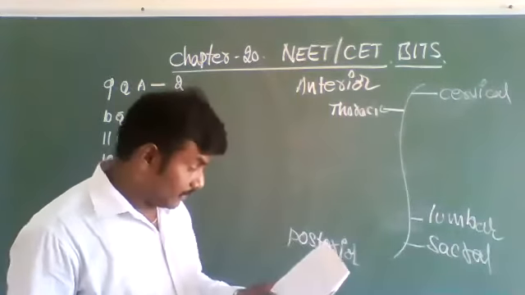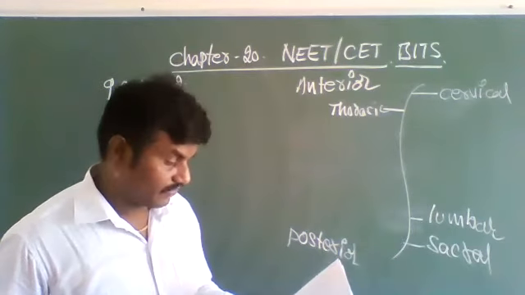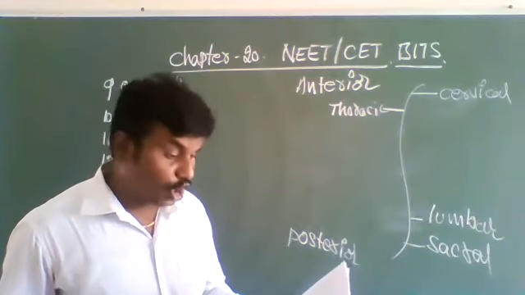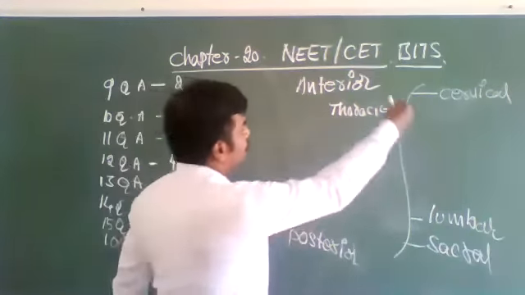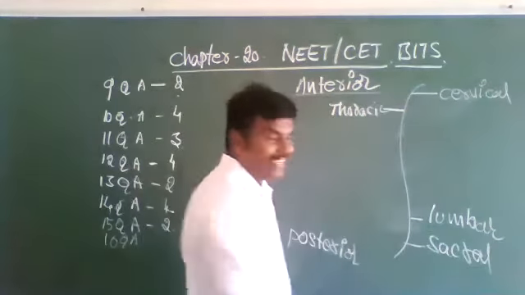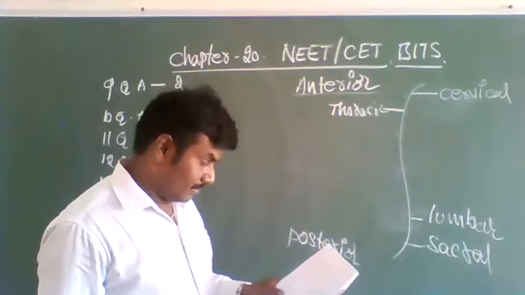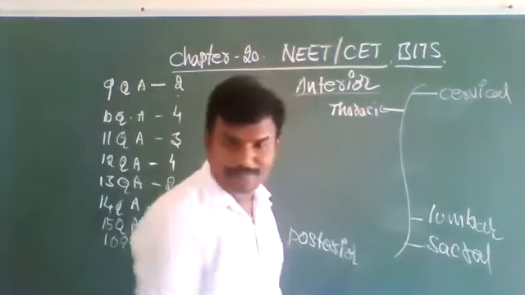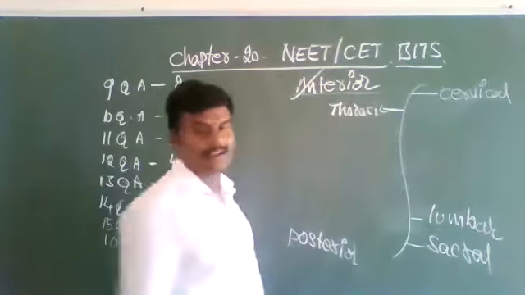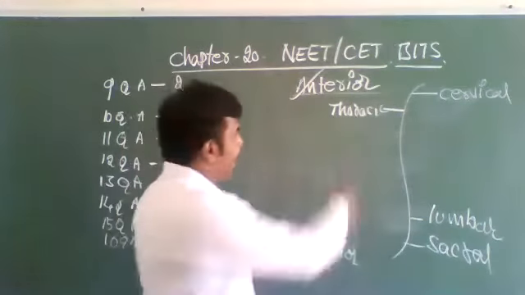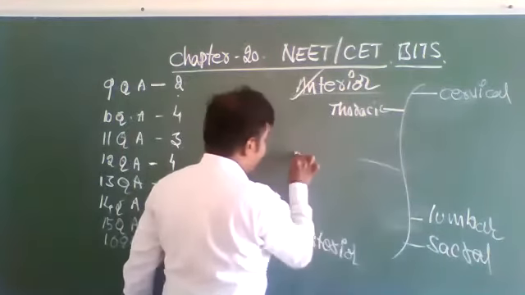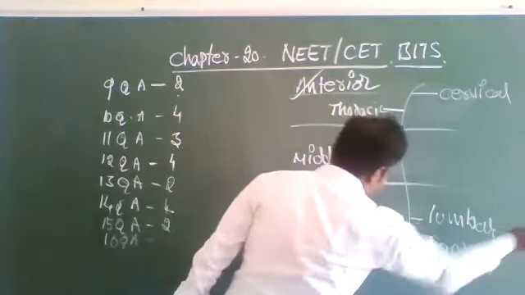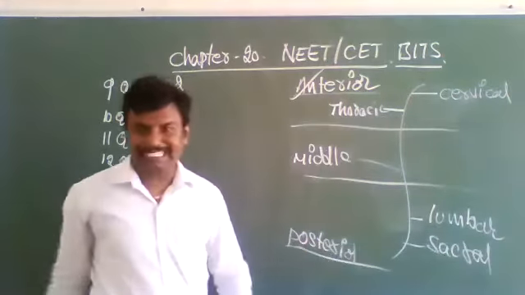The question is the number of anterior curves present in the human vertebral column. They asked anterior. In anterior, how many? Anterior, middle, posterior. Now, say the correct answer.